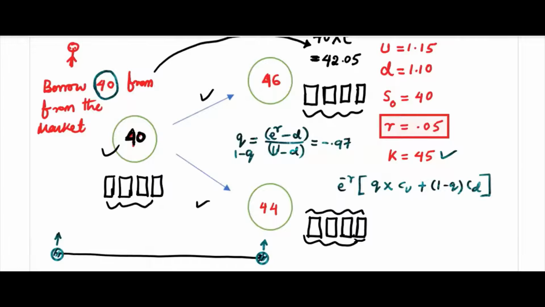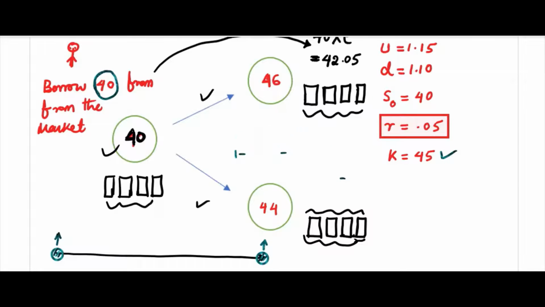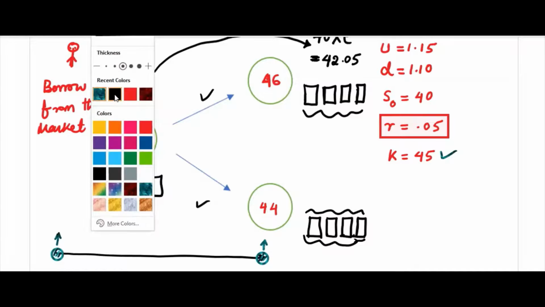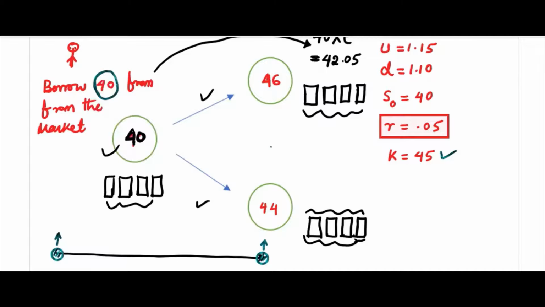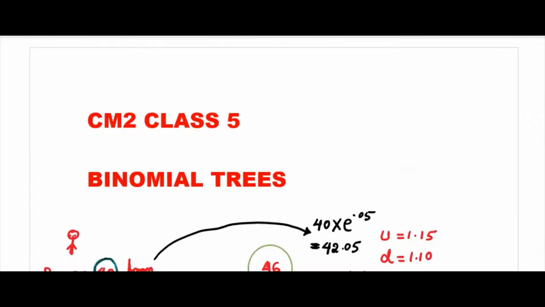The assumption here is that e power R should be between U and D. This is the no arbitrage assumption. In binomial trees, there will be arbitrage in the market if this is not satisfied. Remember this inequality, this is very important.